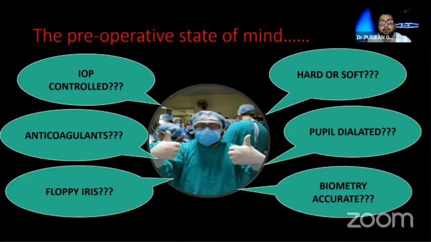So our preoperative state of mind is whether the IOP is controlled. Did the patient stop the anticoagulants? What kind of iris am I dealing with? Will it become floppy? If the pupil is small, will I be using an expander? Is it a hard or a soft cataract? Will my biometry be accurate? So these are the thoughts that usually come before we go in for a cataract surgery.